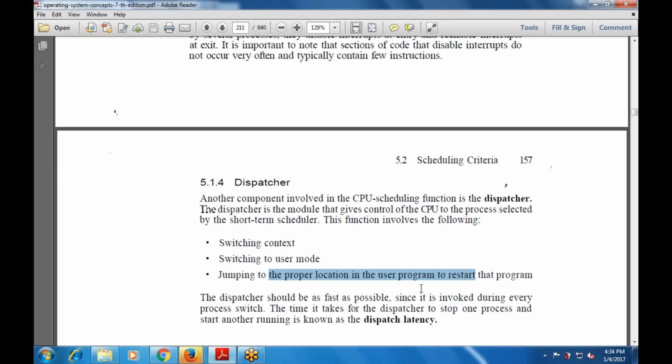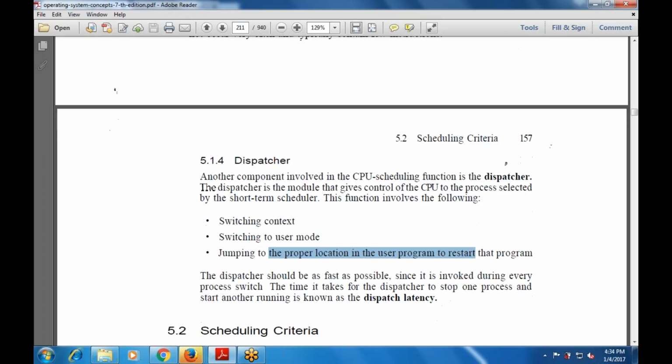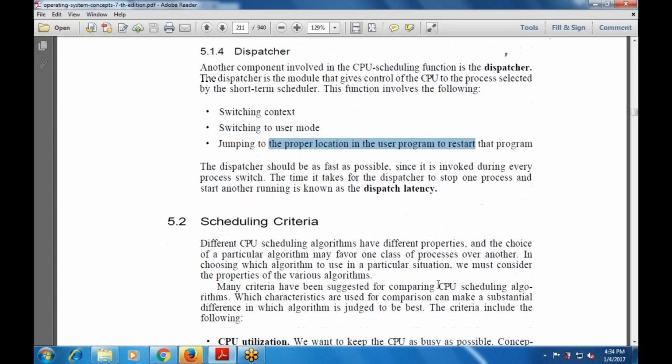The dispatcher should be as fast as possible, since it is invoked during every process switch. The time it takes is known as switching or dispatch latency. Now, next is the scheduling criteria.